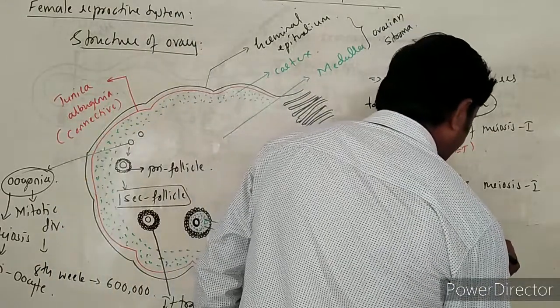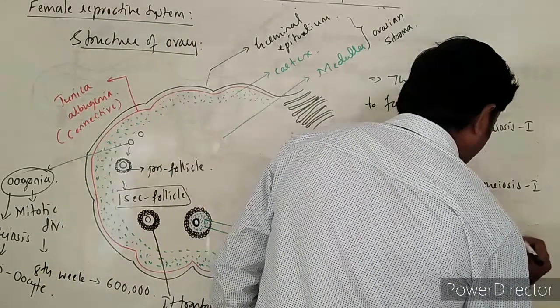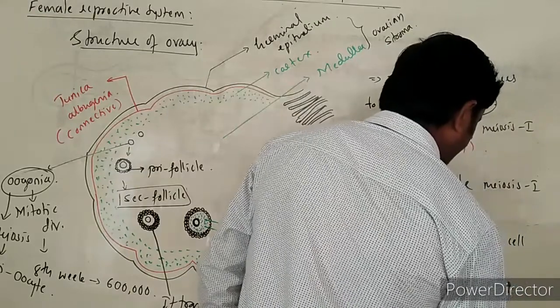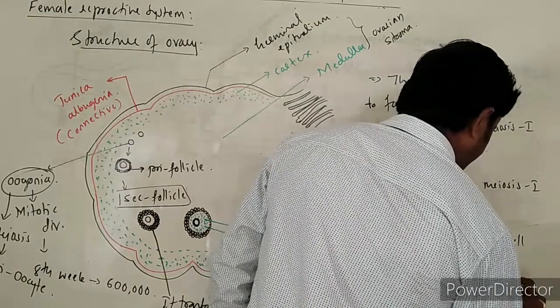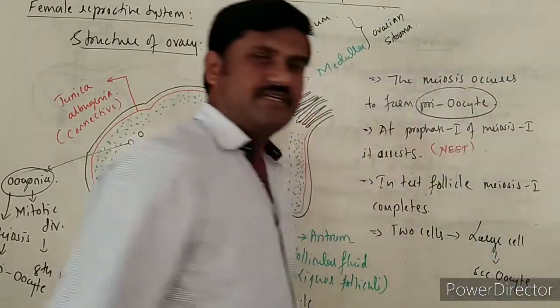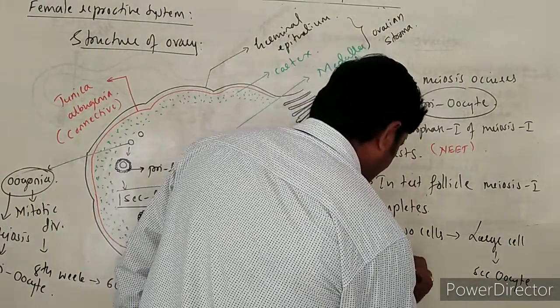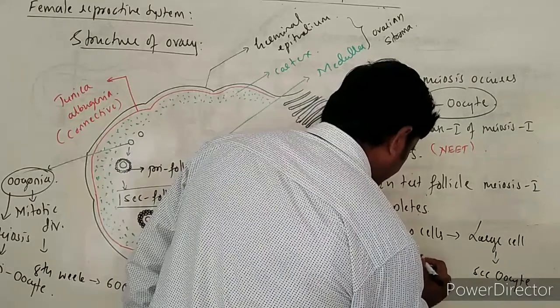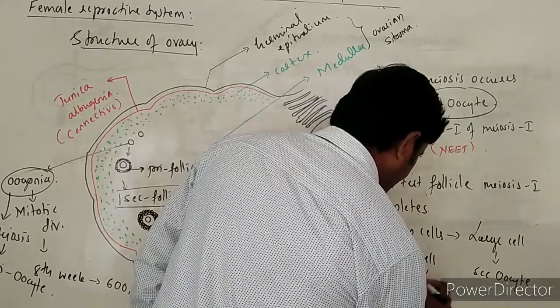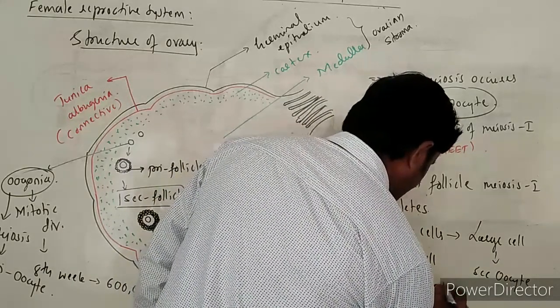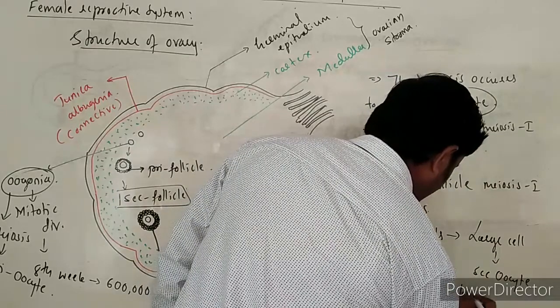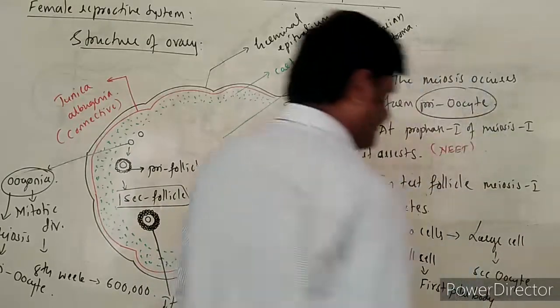And the large cell whatever it forms is called the secondary oocyte. And the small cell is called the first polar body.